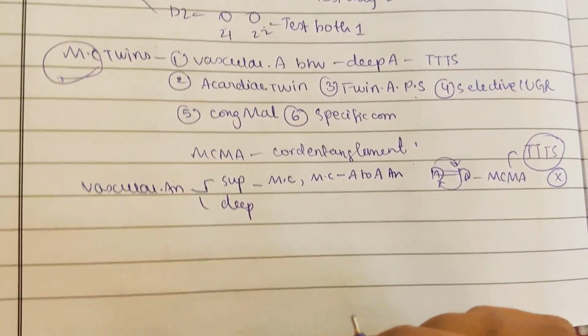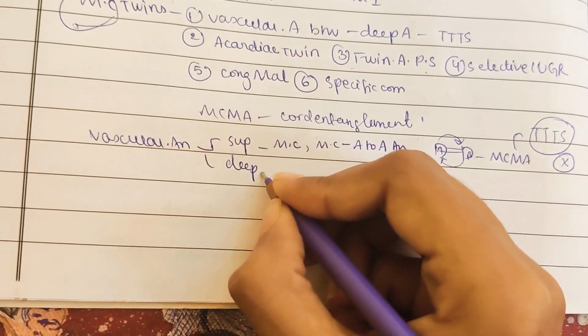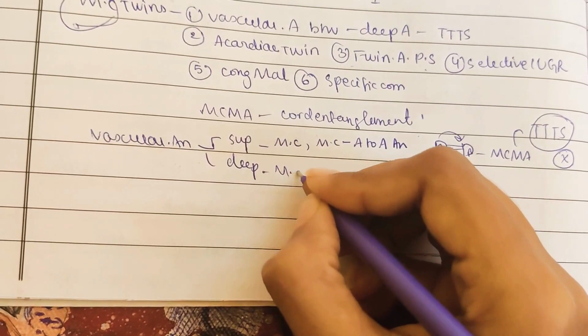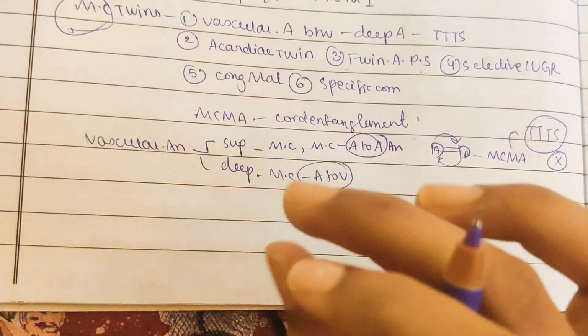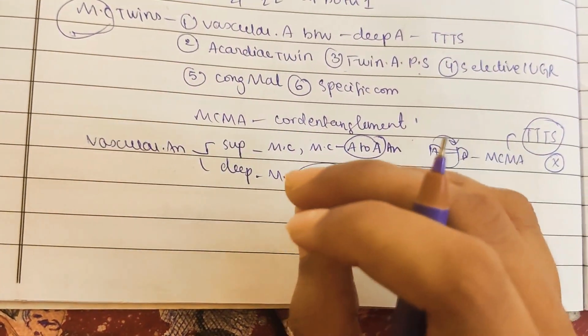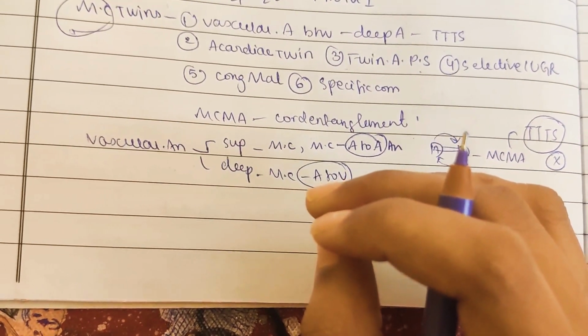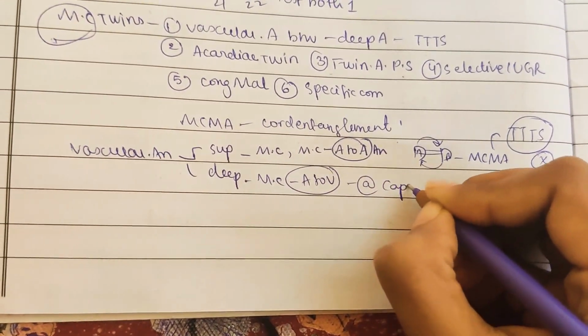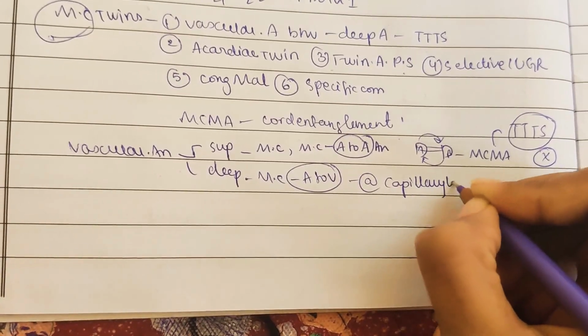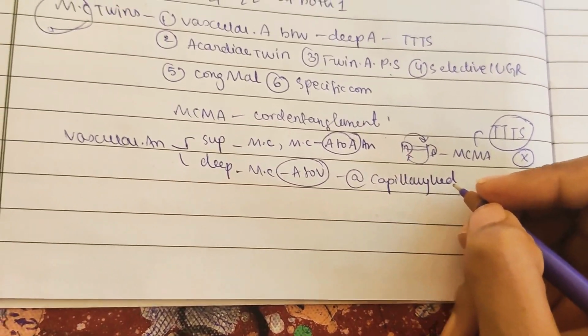Okay, so now coming to deep anastomosis. In this also, the most common type is artery to vein. In superficial, it is artery to artery. In deep, it is artery to vein. And it occurs at the level of the capillary bed, so it will occur at the capillary bed.